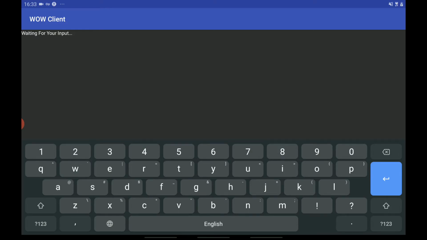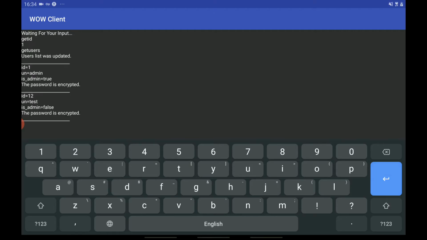Let's type, for example, the following command: get ID. It gives us the ID of the user, which is 1. Let's enter another command: get users. Now it shows us a list of the users that exist on the server.